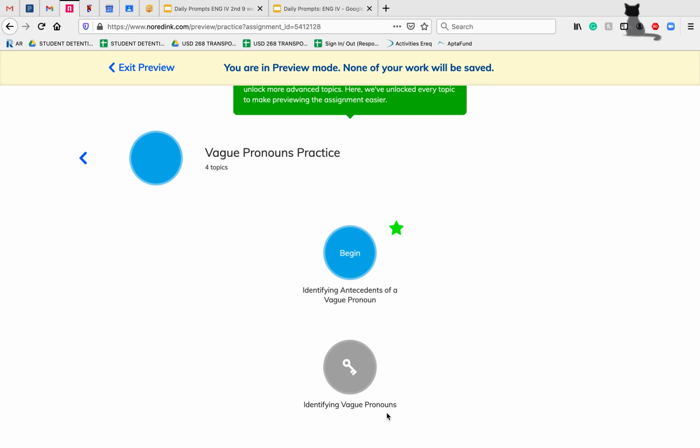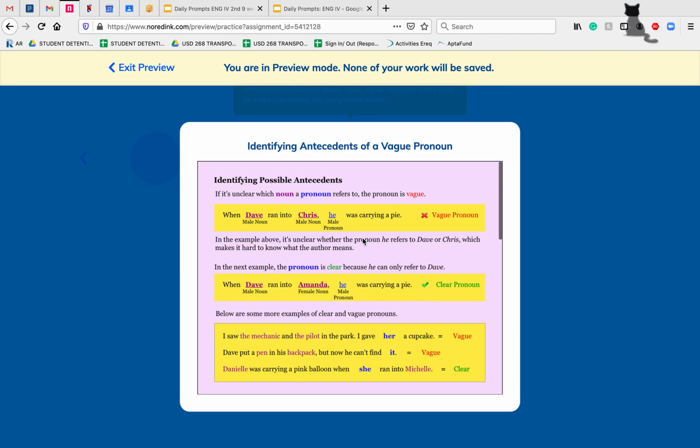Today we're going to be looking at the vague pronoun practice on NoRedInk. So we're going to start today with identifying antecedents of a vague pronoun. Now to start with, we have to start looking at what exactly all of these words mean.